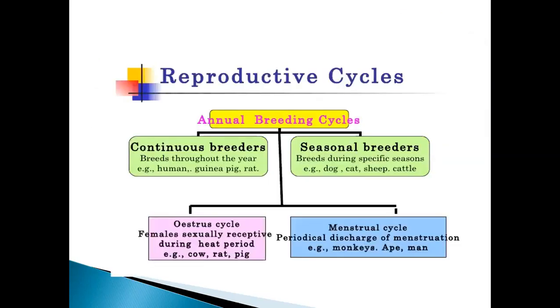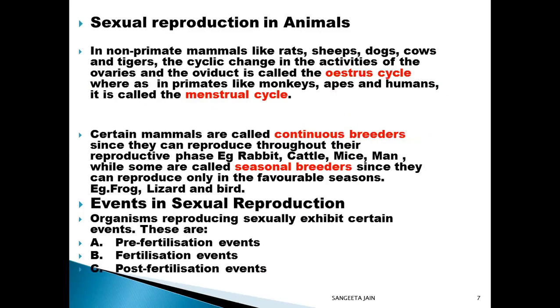Among placental mammals, females exhibit cyclic changes in the activities of the ovaries, accessory reproductive ducts, and the hormones during the reproductive phase. These cyclic changes are called the menstrual cycle and the oestrus cycle. Furthermore, many animals and some mammals, particularly those living in natural conditions, exhibit such cyclic changes during favorable seasons, or are active throughout the year. So these are called seasonal breeders and continuous breeders.